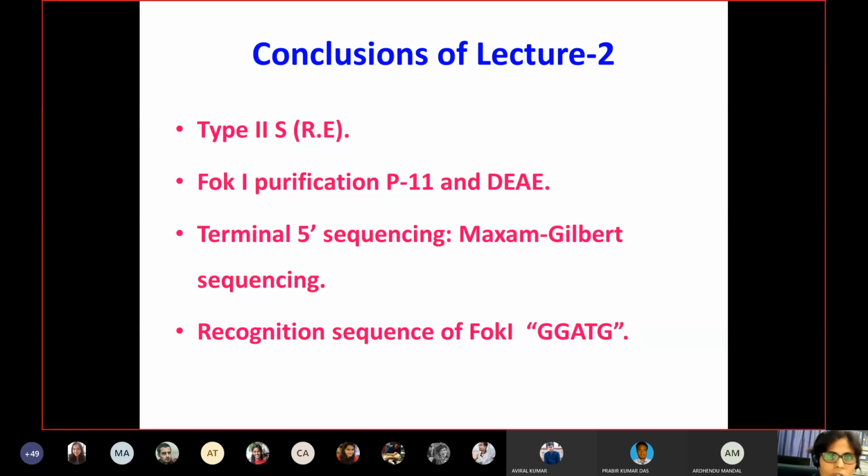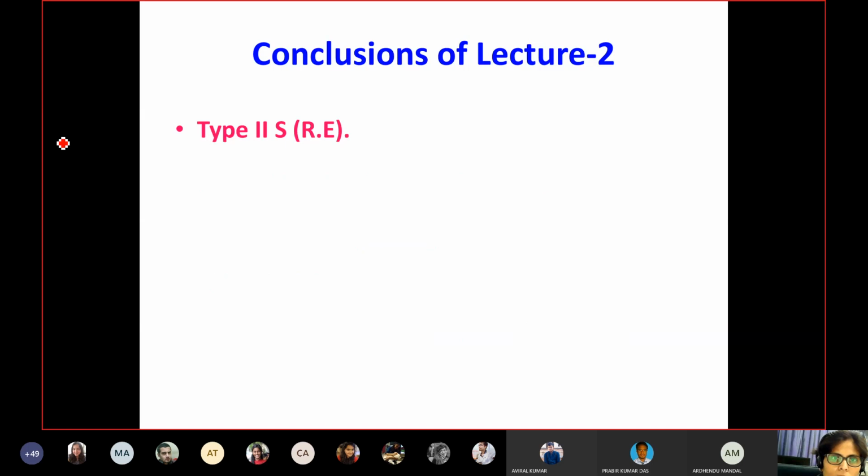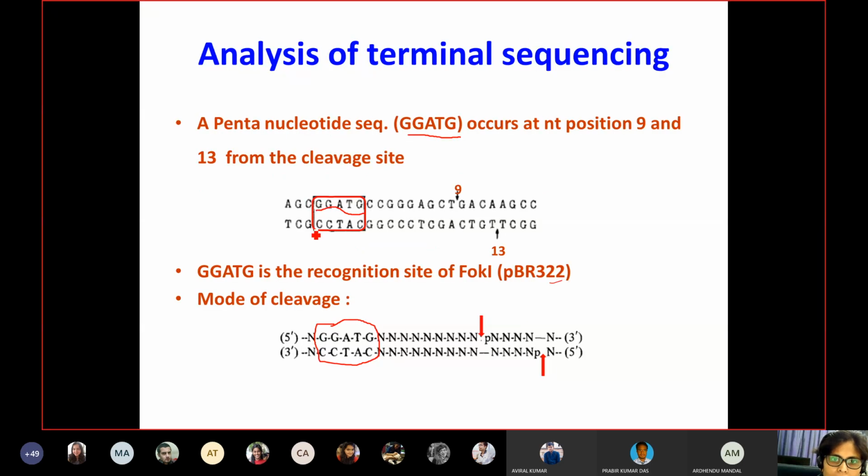Basically the reason you should see here is that they recognize at one position, for example here, but they have cleavage at a shifted place. They are not cleaving within the recognition site, right? So that is the reason why they have been named as shifted ones. And similarly, the others, C and T, were named. Thank you, ma'am.